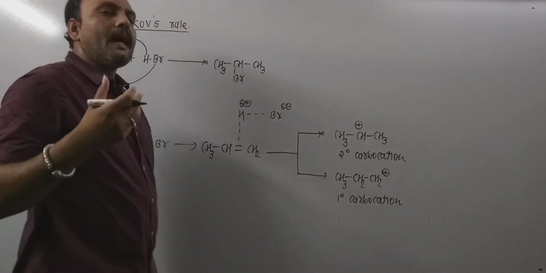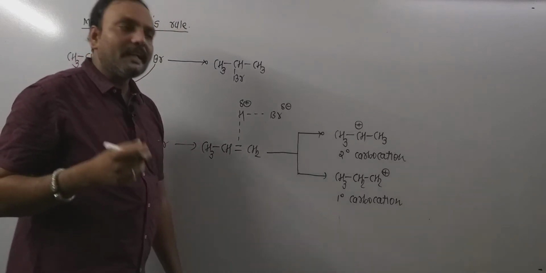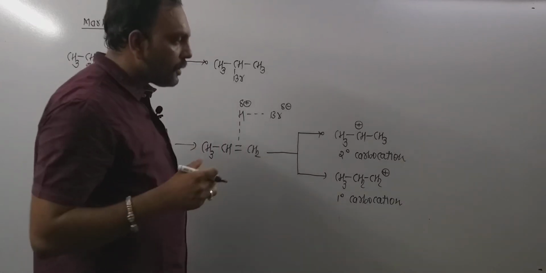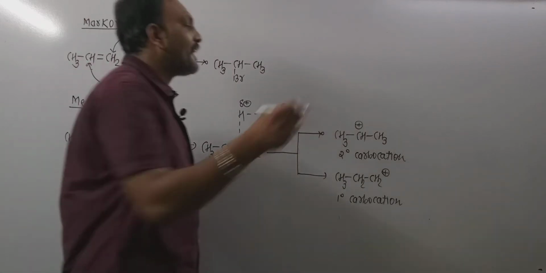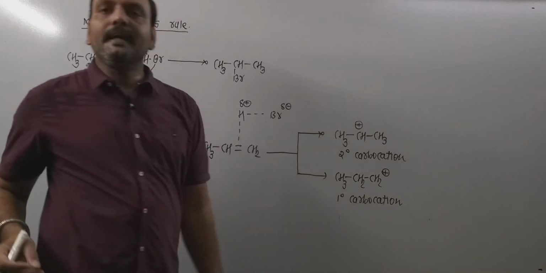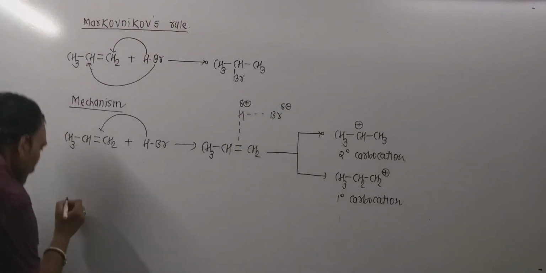Now in Arabic, I must say, hast fil jannat bil bakhare, that is, the stable species predominates for sure. We know very well that the 2-degree, secondary carbonium ion is stable as compared to the 1-degree carbocation. Therefore it predominates.